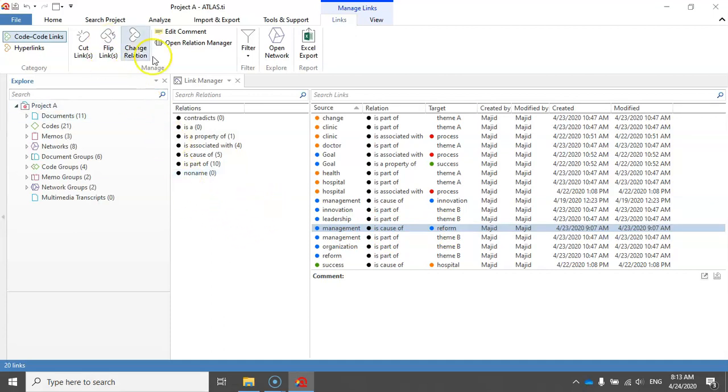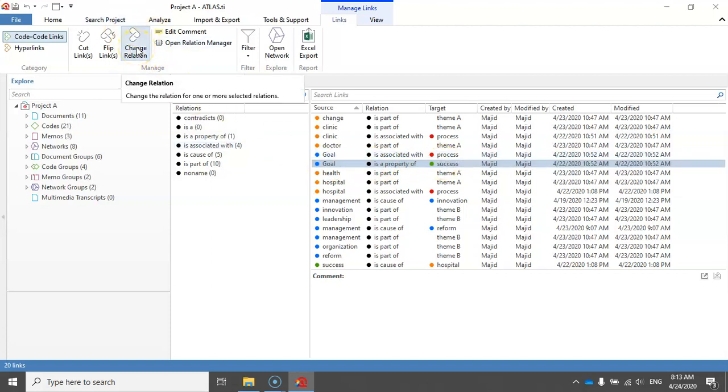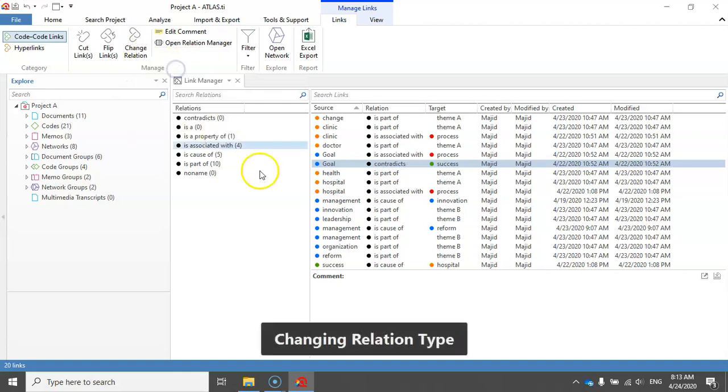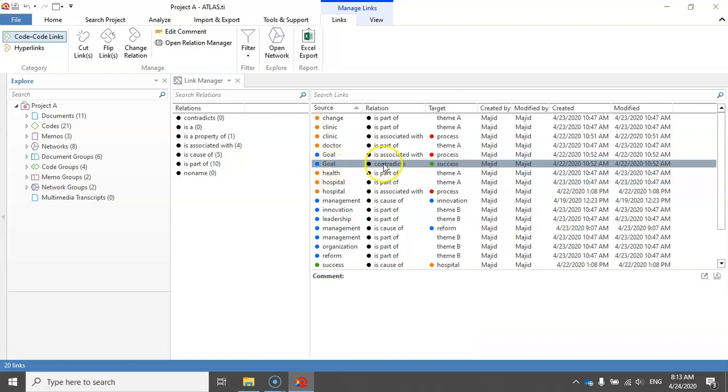So note that this option is available here. Let me just change the type of relationship between goal and success by clicking on this option too. So this time we select maybe contradicts. So now the code goal contradicts the code success.